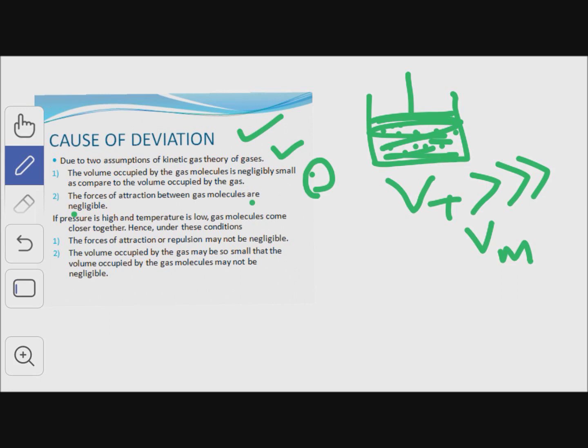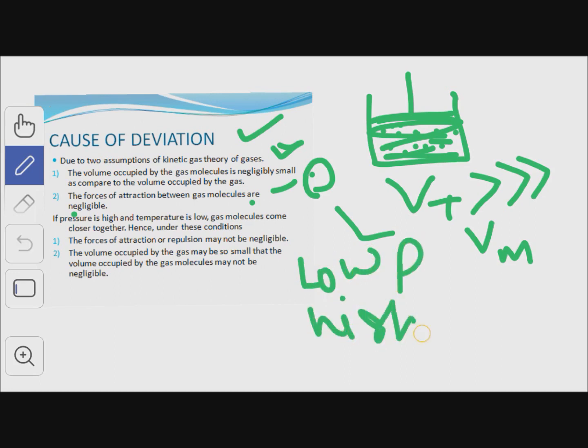Due to these two assumptions, real gases show deviation from the ideal behavior. These two assumptions are valid under low pressure and high temperature.